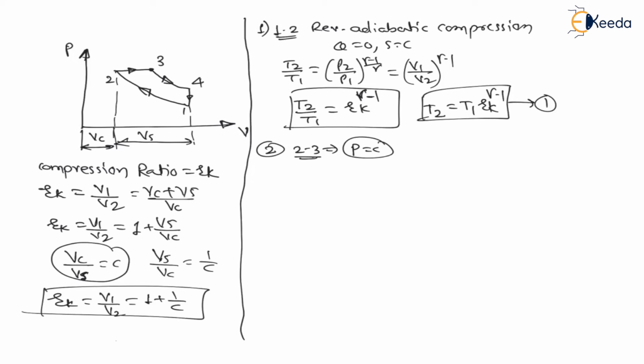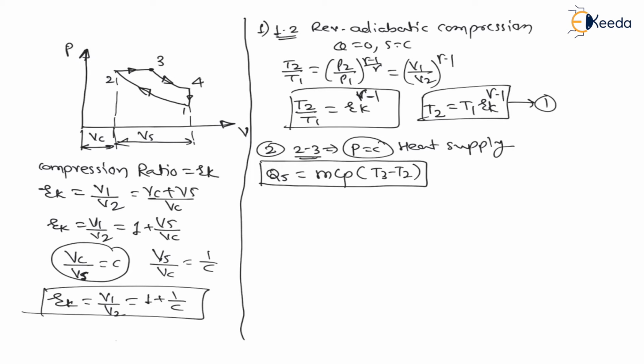At constant pressure, heat is supplied to the system. Therefore during this process, for constant pressure processes, heat supply is nothing but mCp dT. Whenever heat supply is at constant pressure, it is mCp, and for constant volume it is mCv. That you have already learned in the basics of thermodynamics. Hence heat supply is equal to mCp (T3 minus T2). This will be the heat supply during the process.